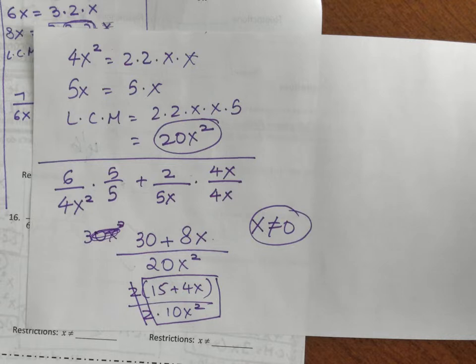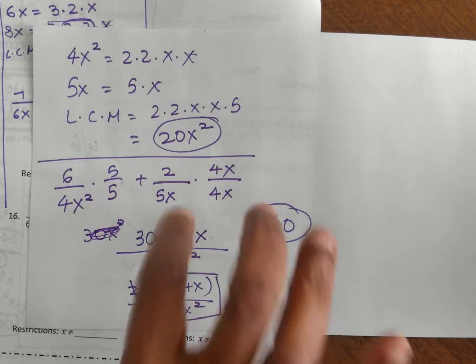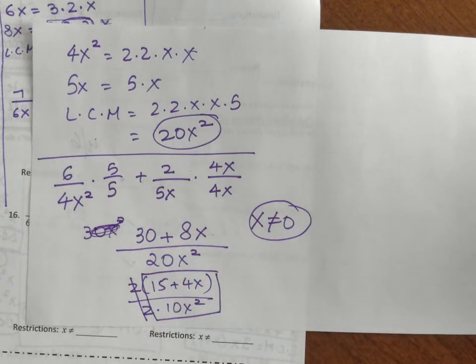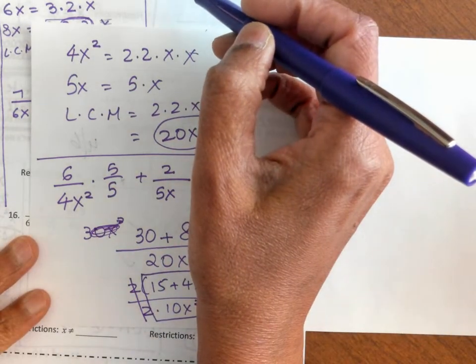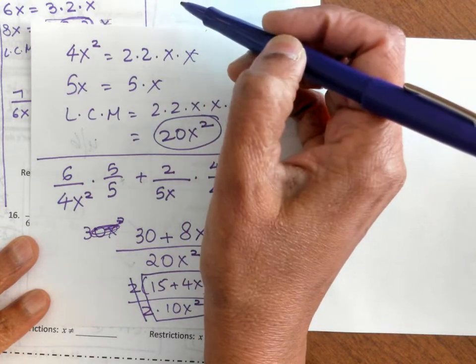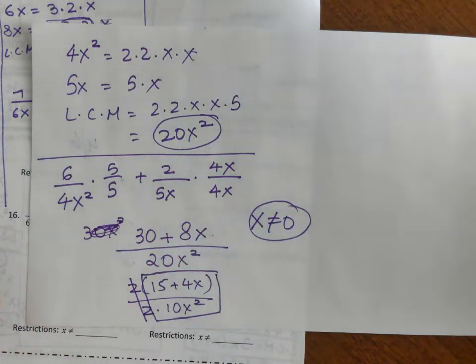I didn't even notice that. So she basically said she simplified this right in the beginning, 3 over 2x squared, which is actually the right thing to do. I completely missed that. Yeah, we can do that.